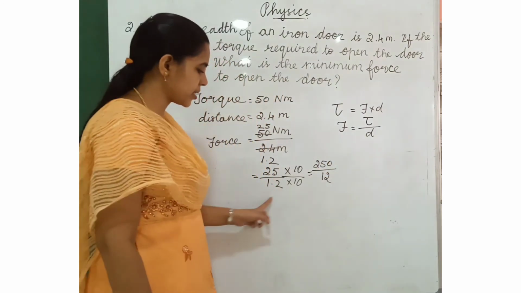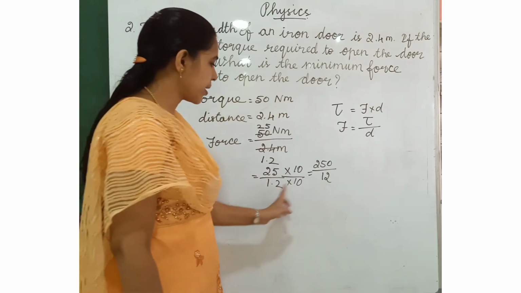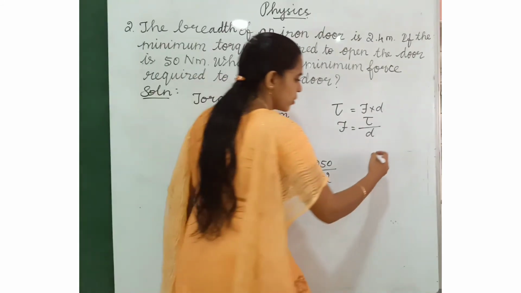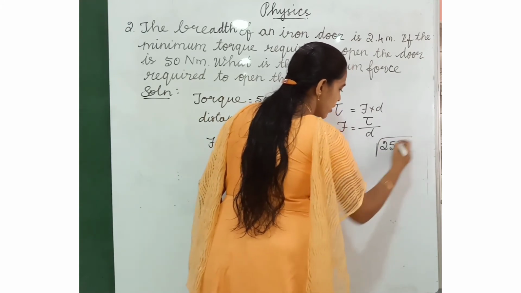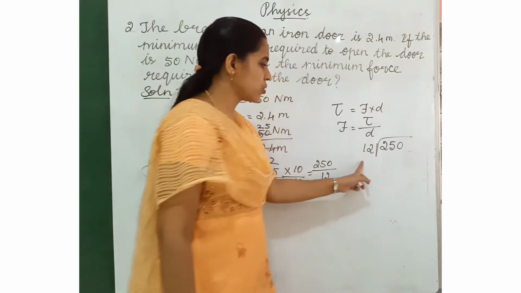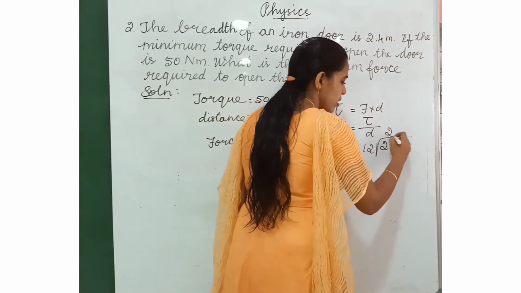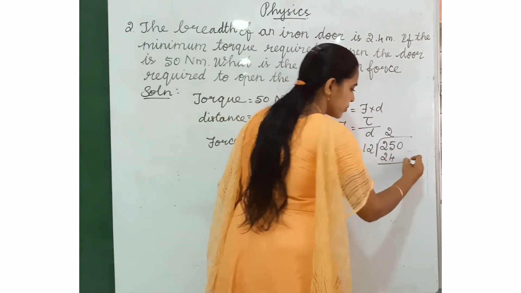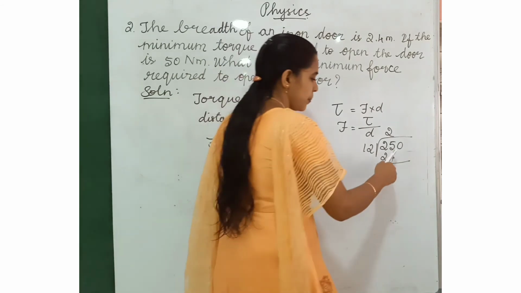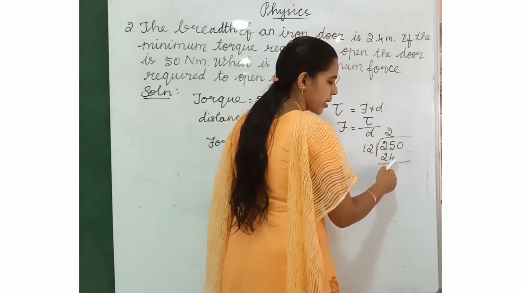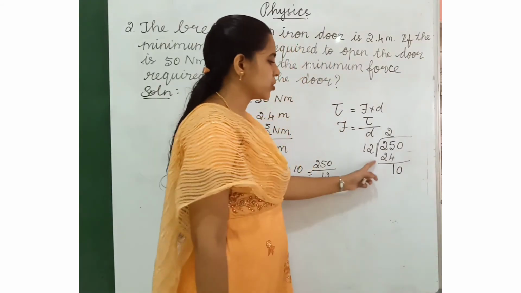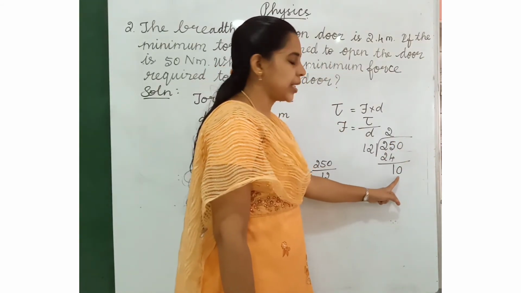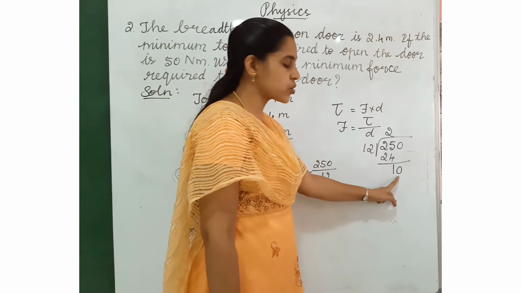When we multiply this number, the decimal will be removed, then 12. We have to divide these numbers. 250 divided by 12. 1 12 is 12. 2 12s are 24. Now we have to subtract this. 5 minus 4, 1, 0. What we have to do? We cannot divide this number. This is 12, this is a small number 10.